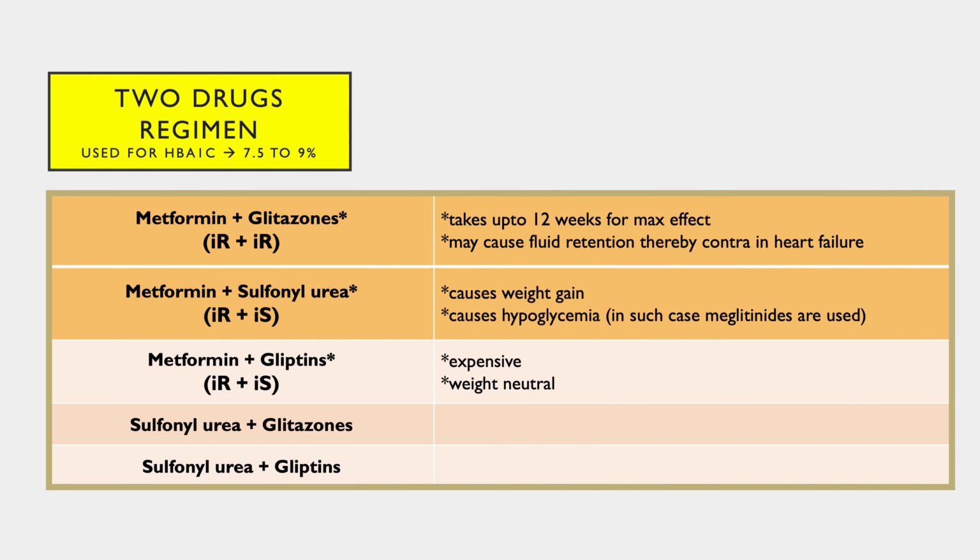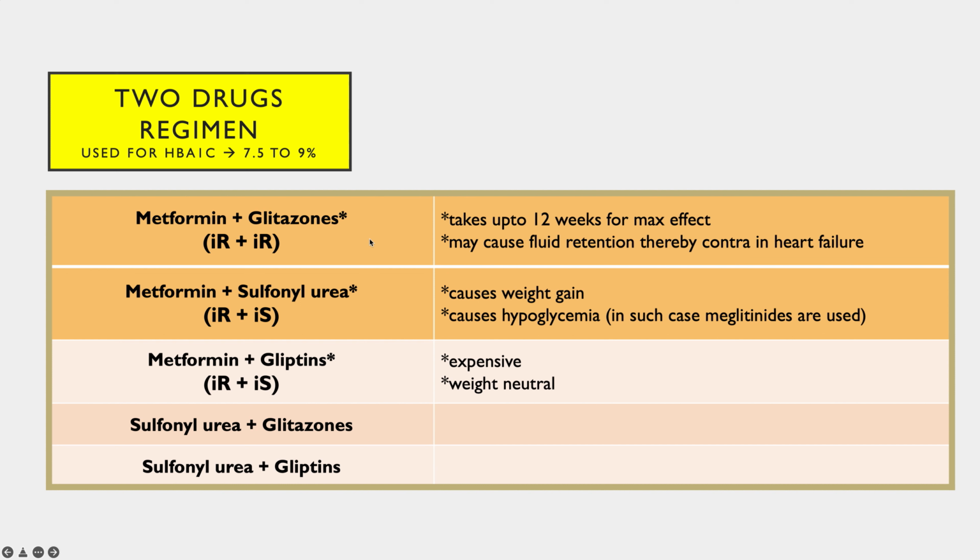If the one drug regimen fails, or if the HbA1c levels are very high, then two drug regimens are started initially. These two drug regimens can be of multiple combinations. For example, the drugs which reduce the insulin resistance, IR, stands for insulin resistance, are given in combination like the met and the zones. So metformin and the glitazones. The most commonly given combination is metformin and glitazones.